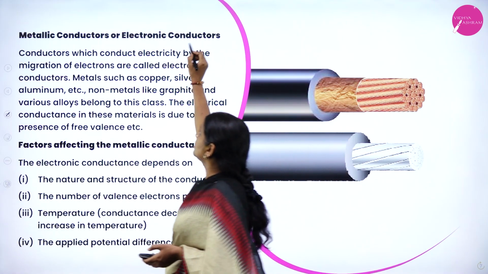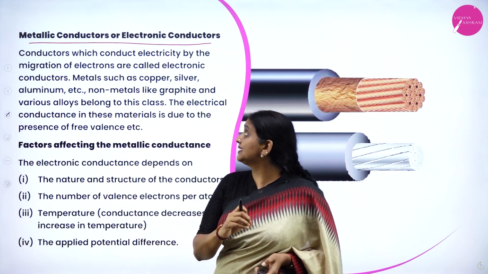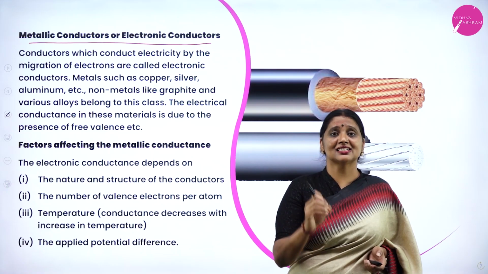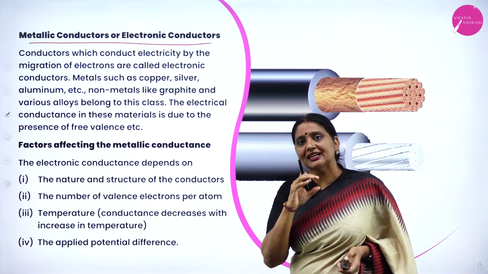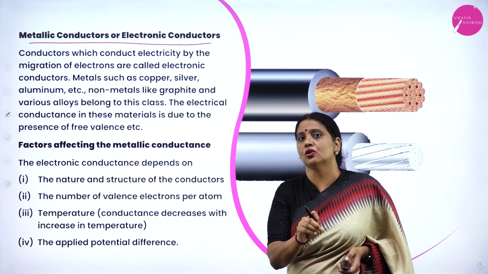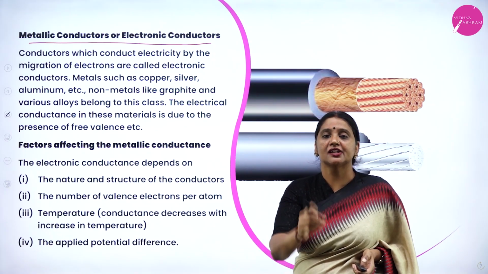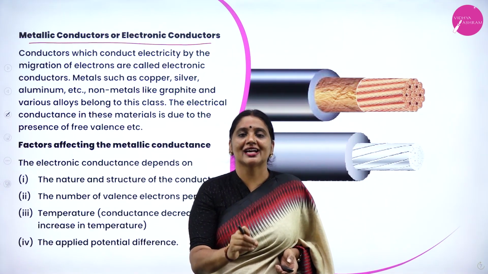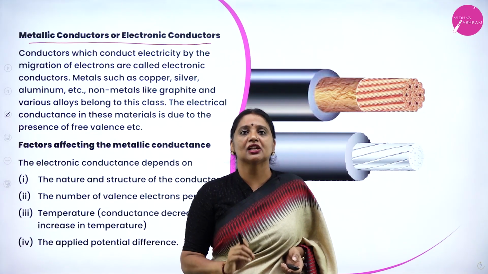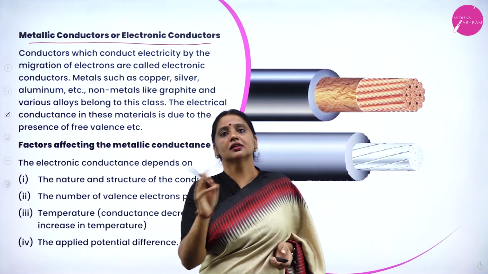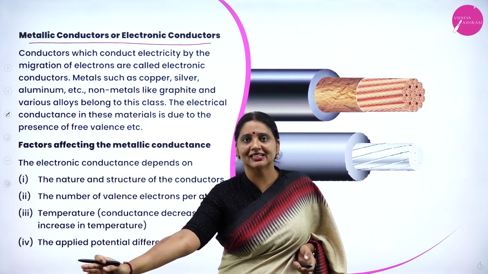Electronic conductors, or they are called metallic conductors, conduct electricity by the migration of free electrons. So conductivity is due to the migration of electrons. Sometimes conductivity is due to migration of free ions. If the conductivity is due to electrons, it is called electronic conductors. If the conductivity is due to ions, it is called electrolytic conductors. Therefore, in conductors, we have two types: electronic conductors as well as electrolytic conductors.